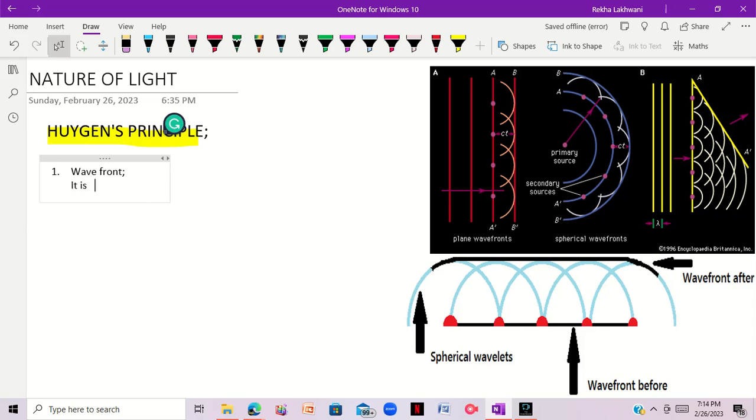It is a locus of points of a medium which are vibrating in the same phase. Now, what does that mean?